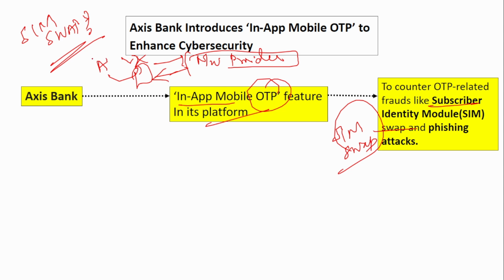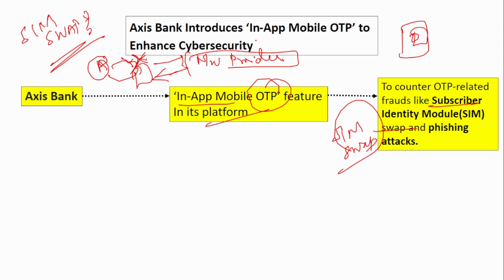So he will impersonate this person, contact the network provider and also get the number that was assigned to A, by impersonating person A. He will give some fraudulent reason and get that number. To avoid that, there is this in-app mobile OTP feature, where you download the Axis Bank app, and in that app only the OTP will come. Instead of providing it as a message via your SIM, it does not use that SIM method. Without using the SIM, in whichever device your app is downloaded, in that app the OTP will be provided, and then you can log in.